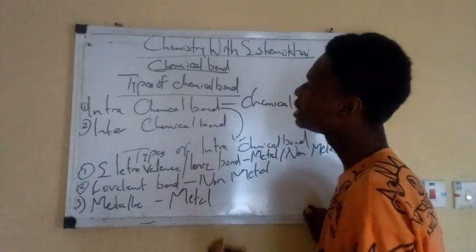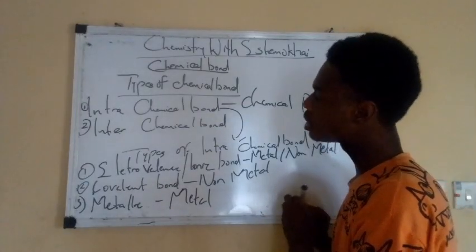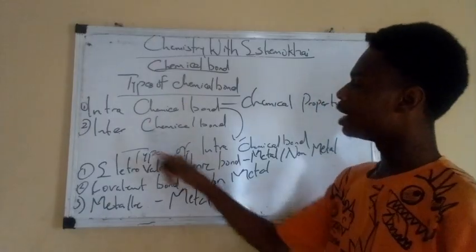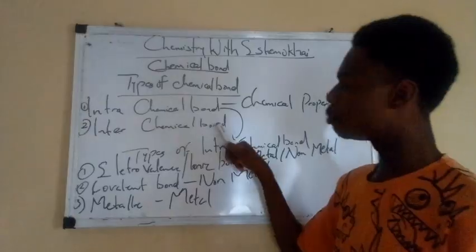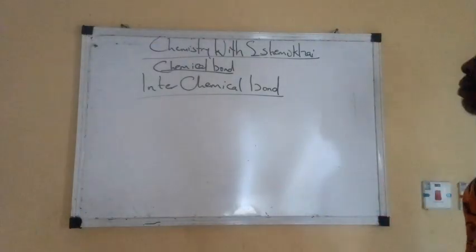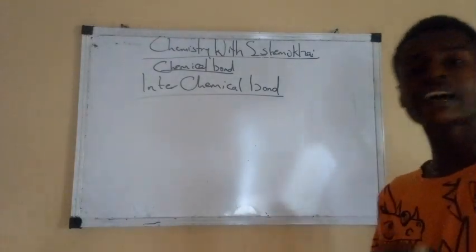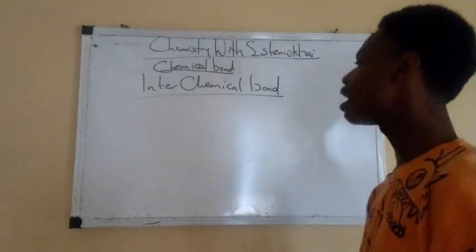Now, these are things you should know about intrachemical bond. So let's get ready and enter interchemical bond. Alright, let's continue. Interchemical bond. So these are forces of attraction that exist between molecules and are responsible for their what? Physical properties.